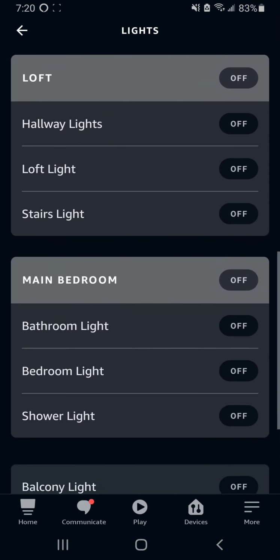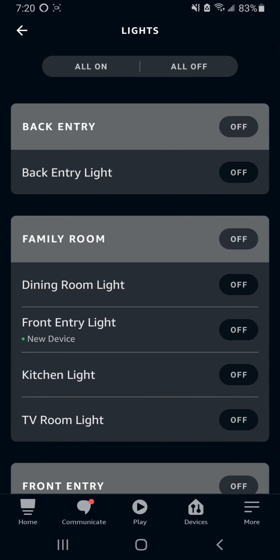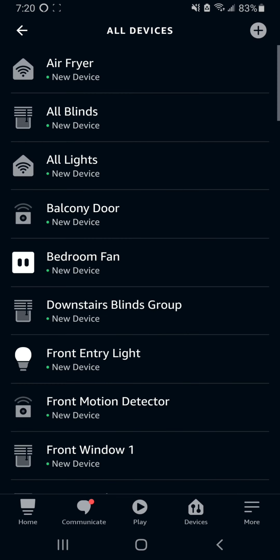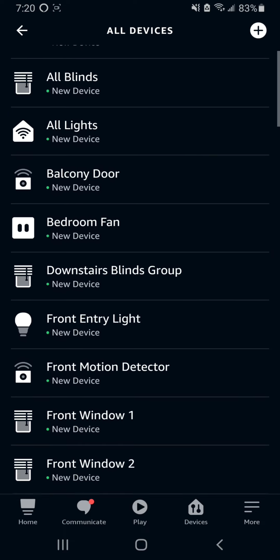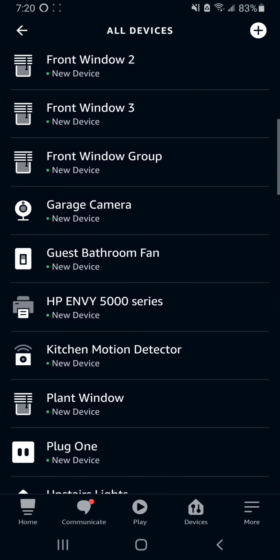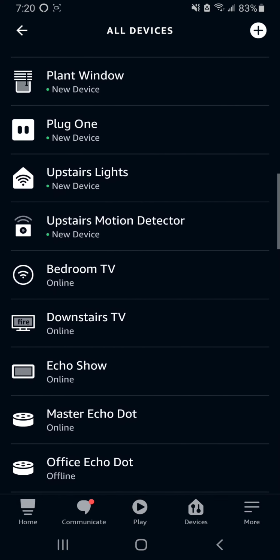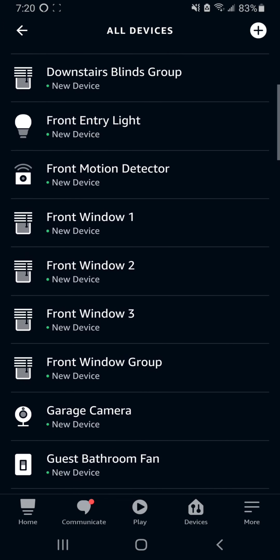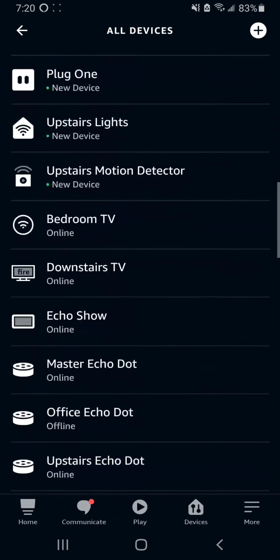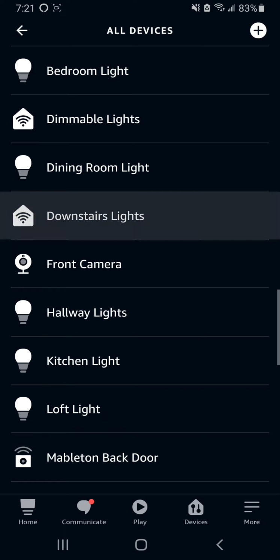So if we search for those, they'll actually be in not the lights, but if we go to devices, go over all devices, we'll see all lights here. Down, upstairs lights there. And then downstairs lights.